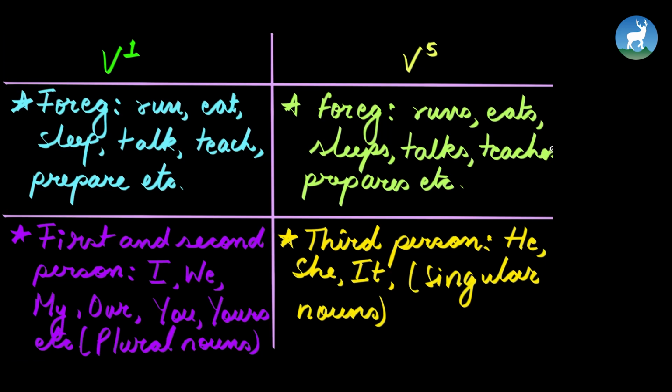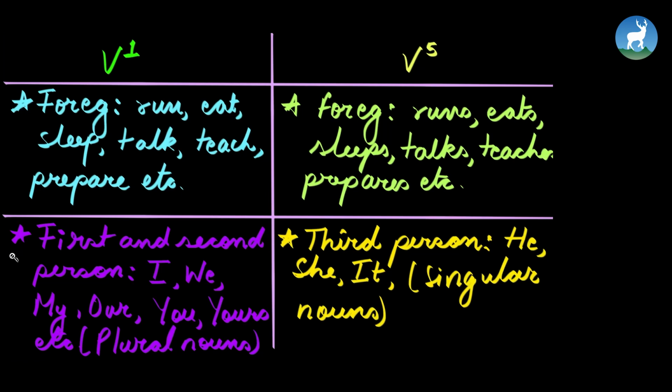Some examples of verb 1s are run, eat, sleep, talk, teach, prepare, etc. Similarly, some examples of V5 are runs, eats, sleeps, talks, teaches, prepares, etc. Now you can see here that there is a clear difference: the first form of the verb does not contain any s or es at the end, unlike V5. So we add either s or es at the end of V1 to make it into V5.